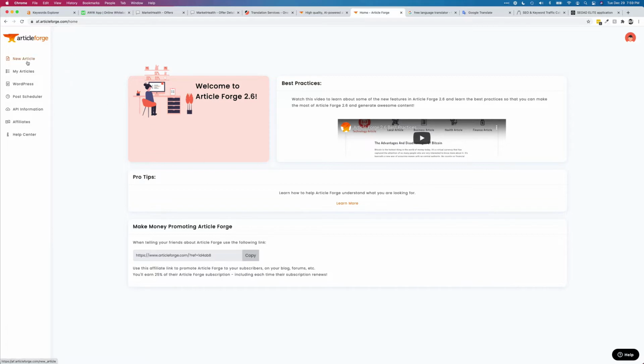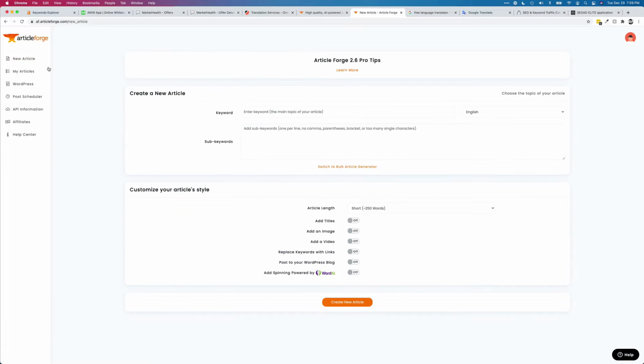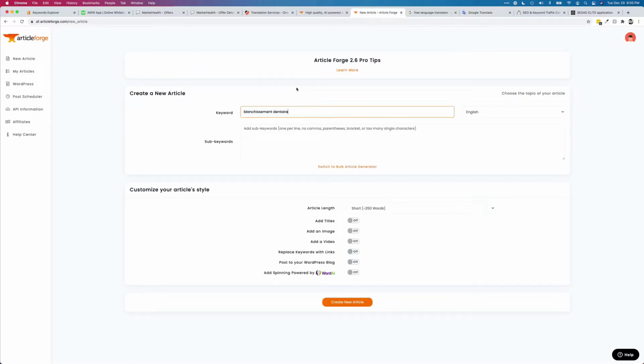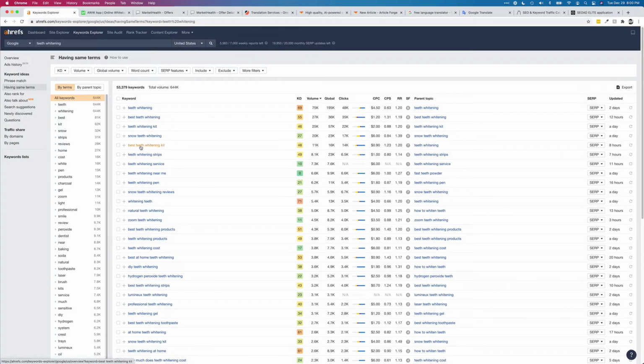So this is me inside my account. I can just come here, click the main word, copy this, paste this. If you want to add some sub keywords for it to build out an article around this main keyword, you could get some ideas from best teeth whitening strips, teeth whitening near me. Just fill it with some of these other keywords.